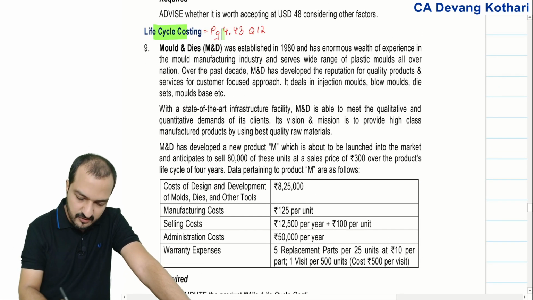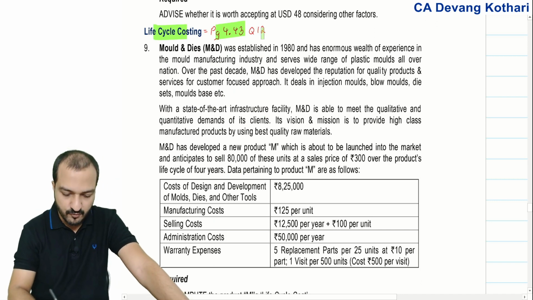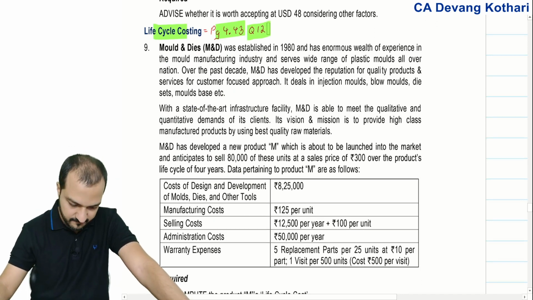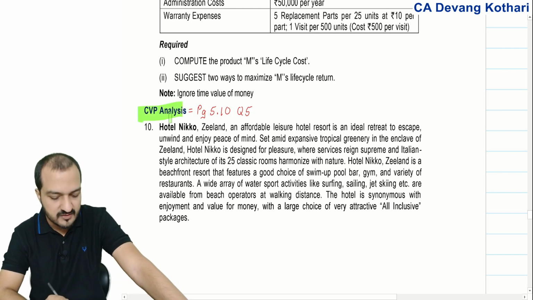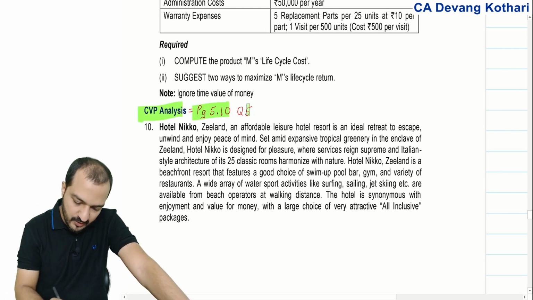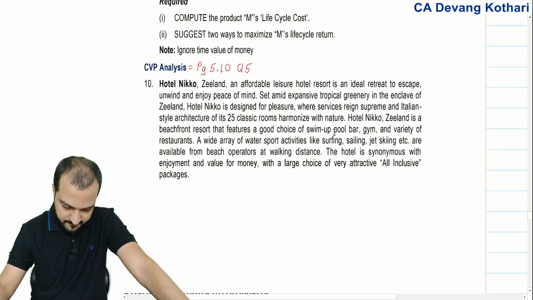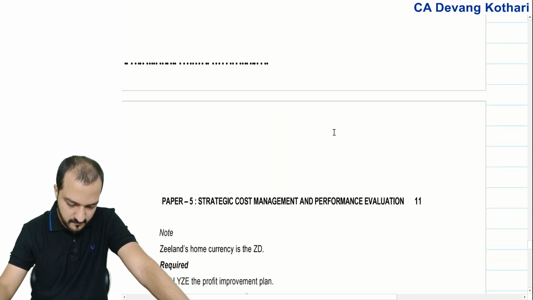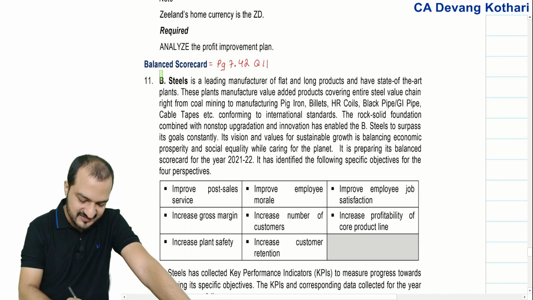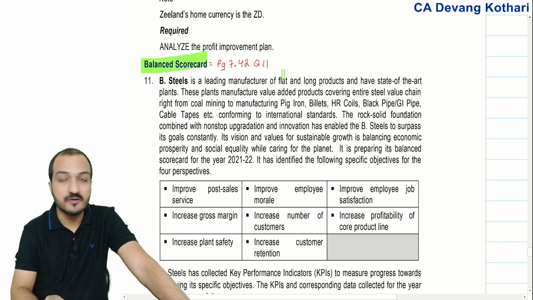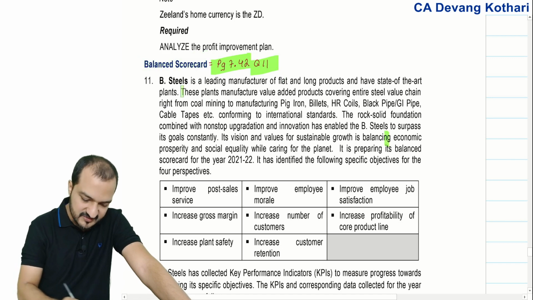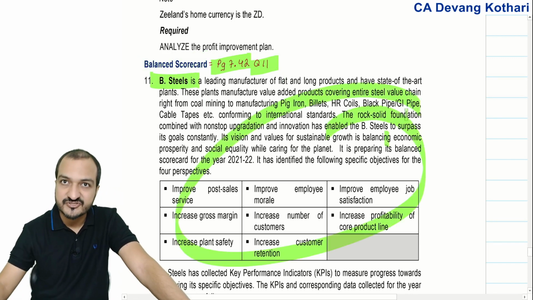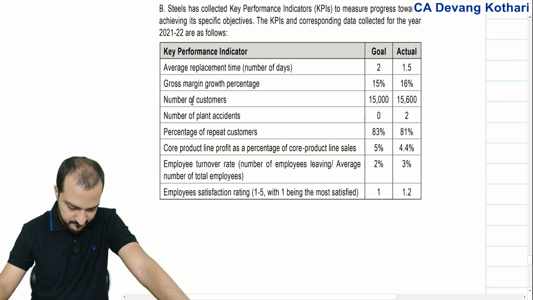Question 9, life cycle costing, you'll find it in my book, page 4.43, question number 12. Question 10 is a case study in chapter number 5, page 5.10, question number 5, you will get that. Question 11 is again from balanced scorecard, that is a performance evaluation question, page 7.42, question 11. This is a question we have already discussed in class, right? This is my classwork question.